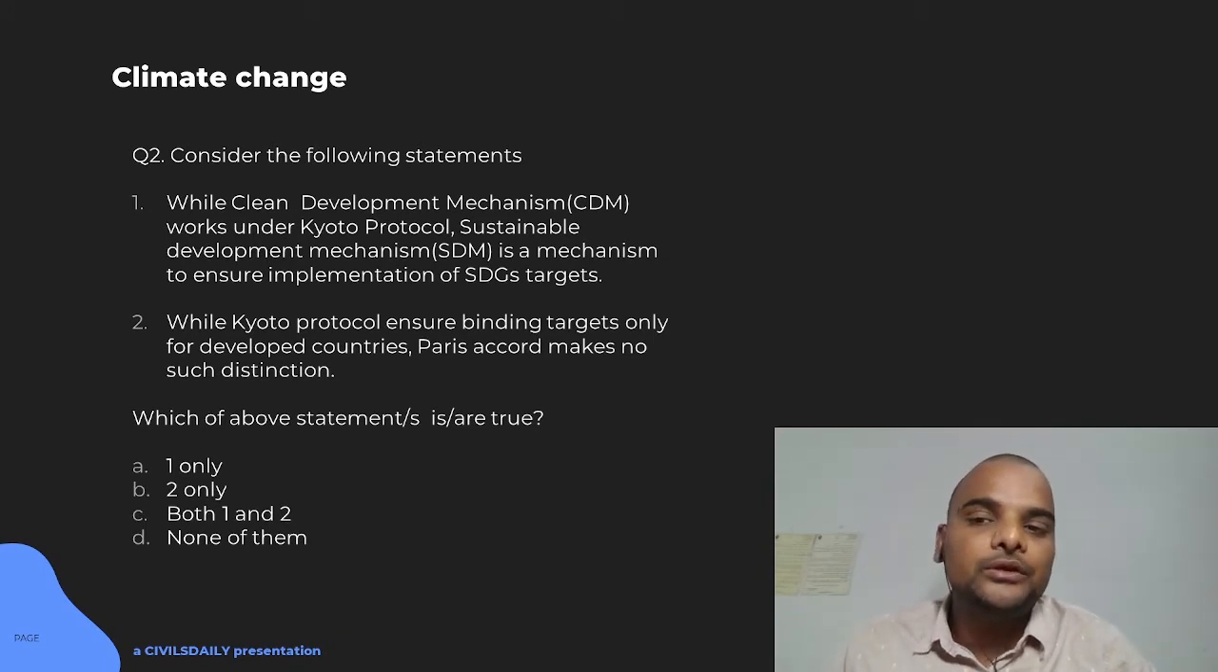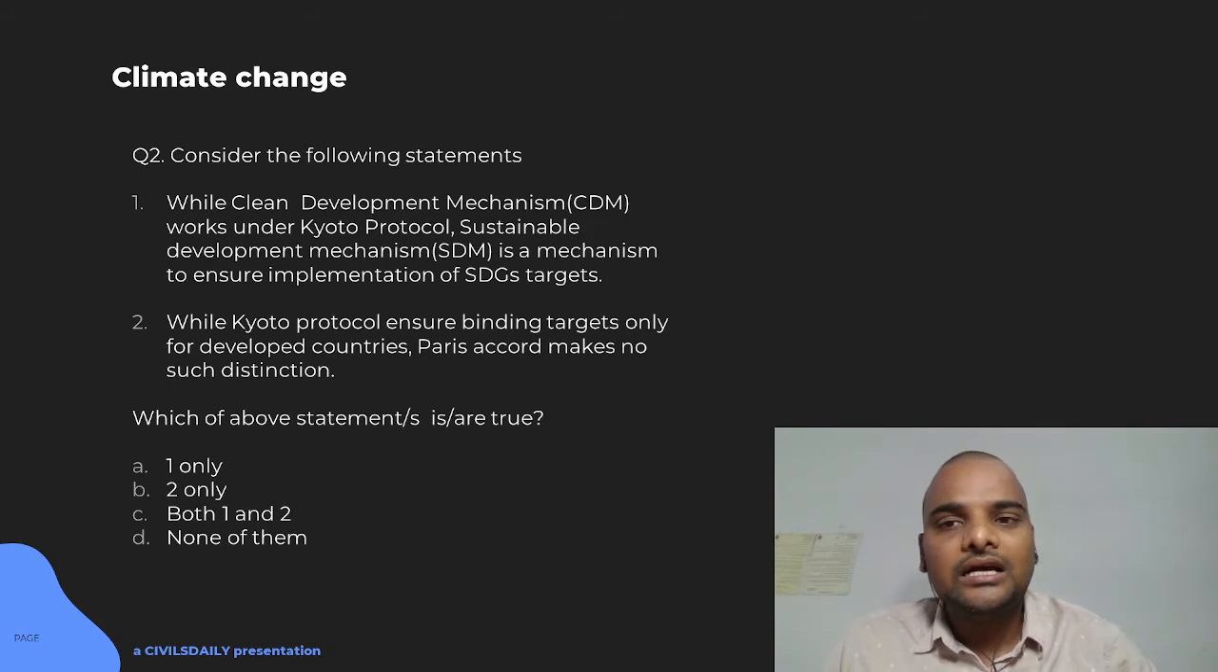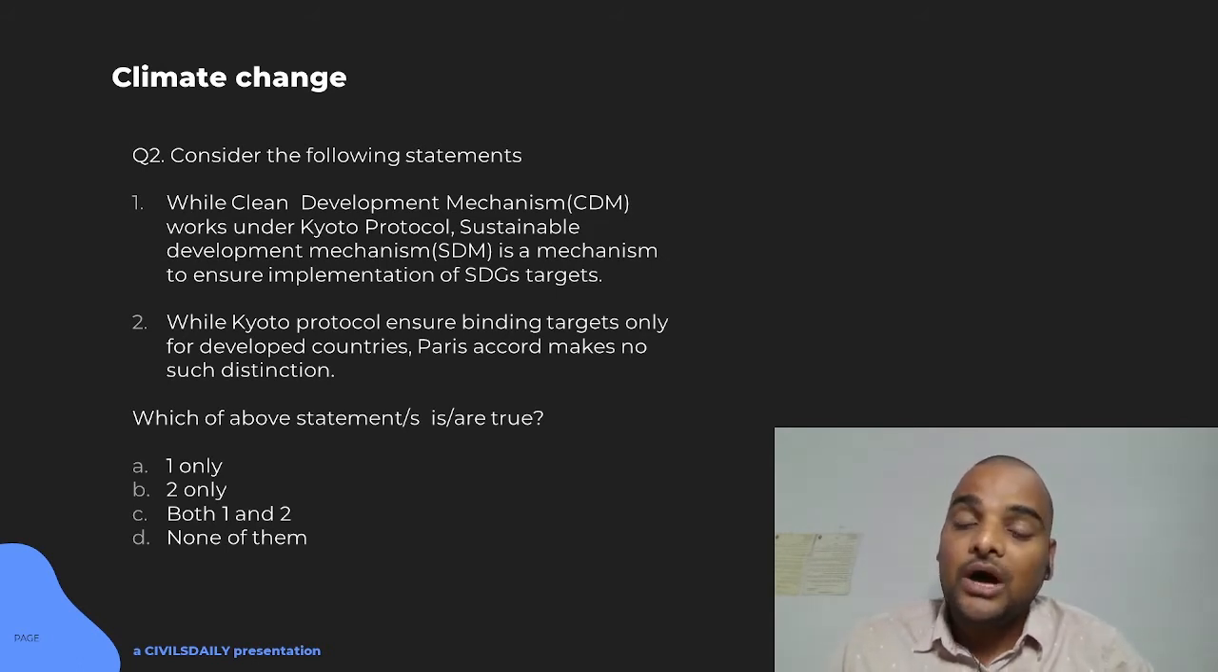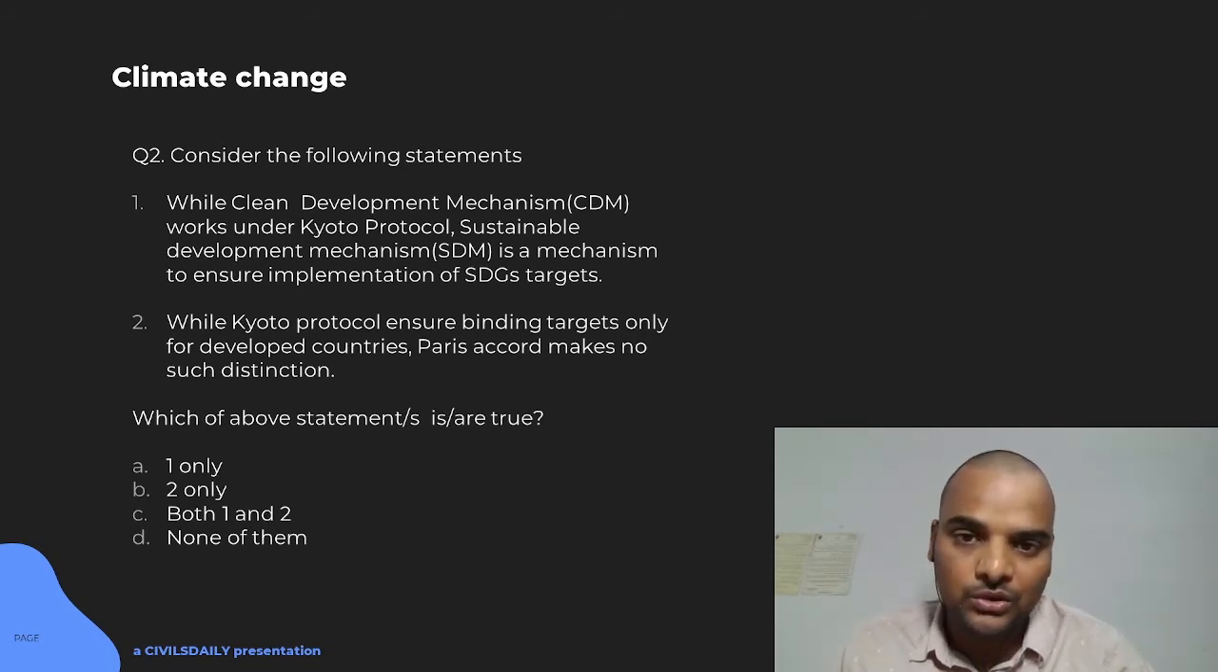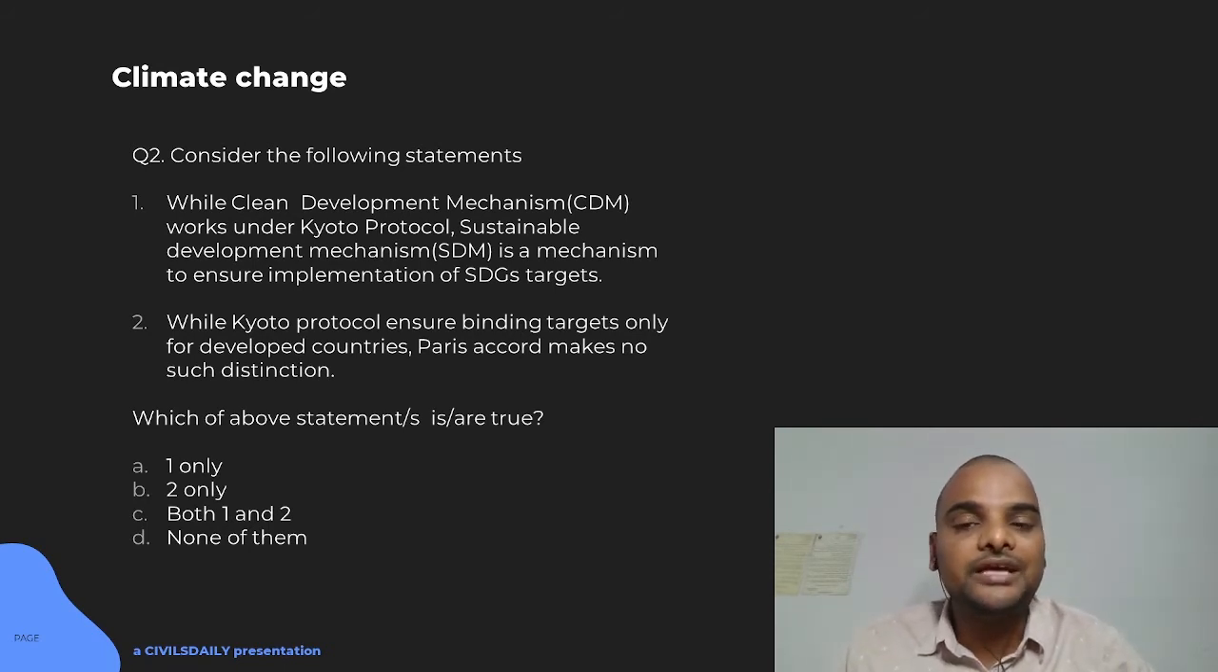So in that way, through a CDM mechanism, they will fulfill their target through a project in a developing country and take claim as carbon credits in their own country. So first is not true. Now it has been replaced by the SDM, because CDM has a problem of double counting. It used to be counted in both the developed country and the developing country. Now the sustainable development mechanism is trying to replace the CDM under the Paris Accord, so that the problem of double counting